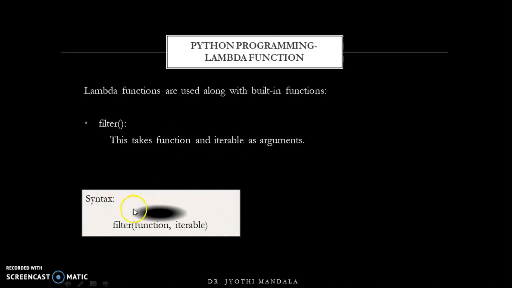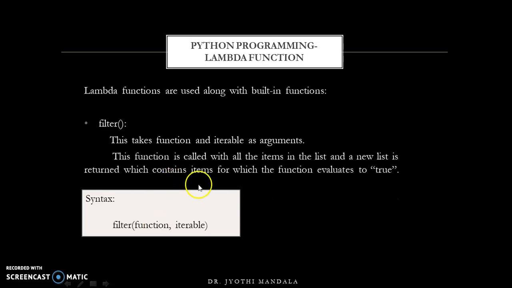This is the syntax of filter, where filter is a function which takes two arguments. The first one is a function, which can be a normal function or a lambda function. The second is an iterable, which can be a list, a tuple, or a string. This function will take the items from the iterable and return the items for which this function returns true.